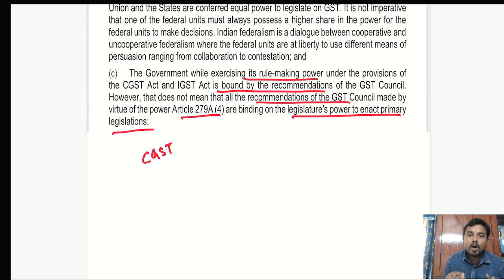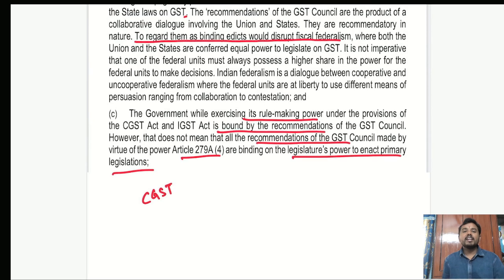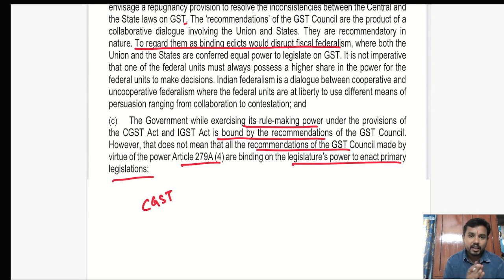This is what the Mohit Minerals case had said. Now the question: the intention of bringing the GST was to ensure that there is a uniform tax structure in the entire country. One nation, one tax, in simple words. That was the idea behind introducing GST.